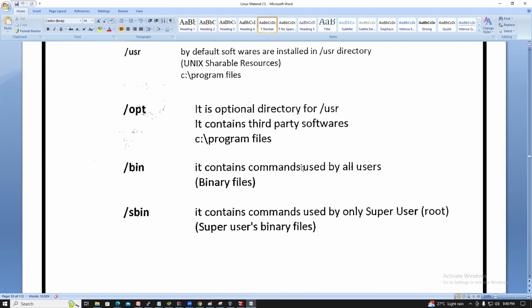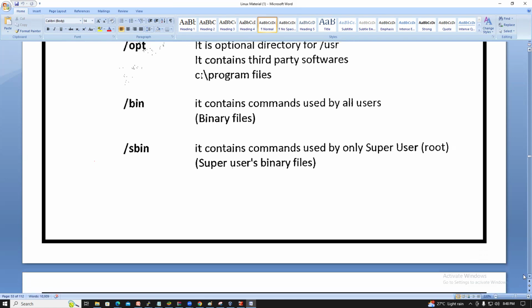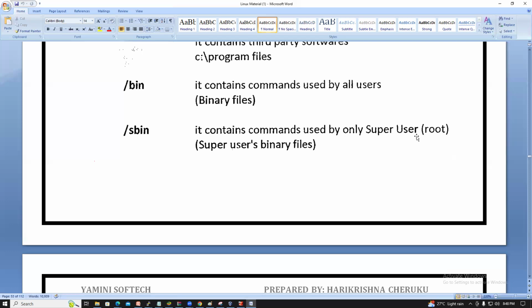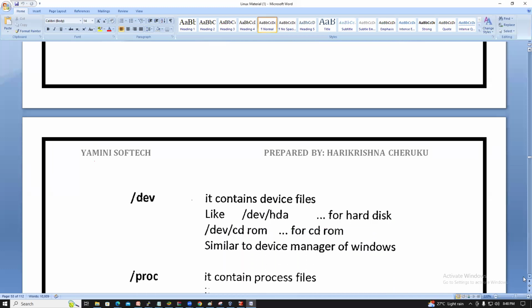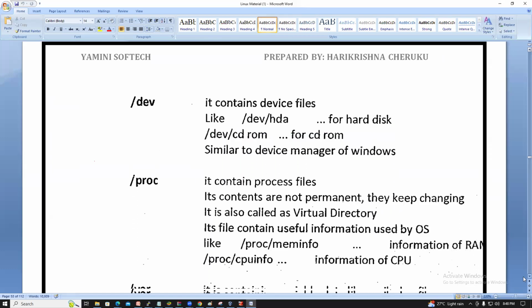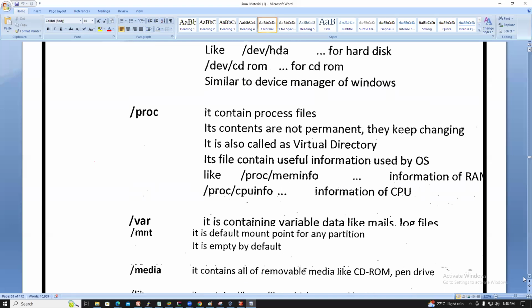Bin contains the commands used by all the users. Sbin contains the commands used only by the super user. So the root user can execute both bin and sbin commands, but the normal user can execute only the bin commands. Slash dev contains the device files, something like hard disk information.